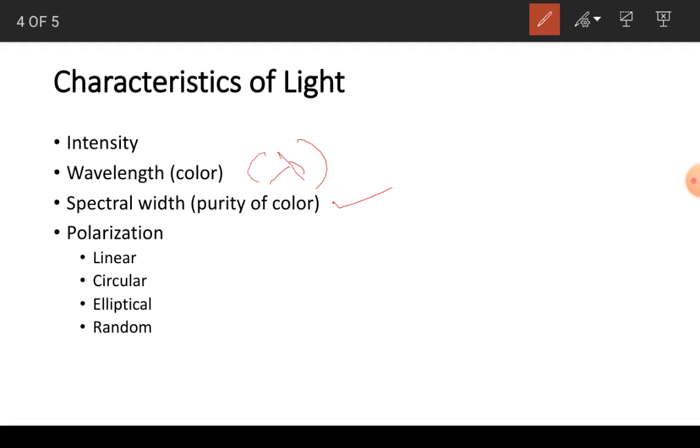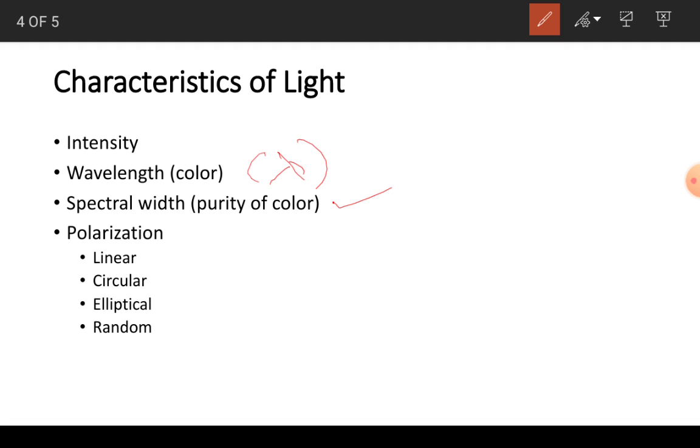If I reduce the bandwidth to a small region, let us say around red, then I will get a very sharp red color. If I put a wavelength around yellow, I will get a sharp yellow color. If I move the wavelength around blue, I will get a sharp blue color. So reducing the spectral width essentially increases the purity of the color.